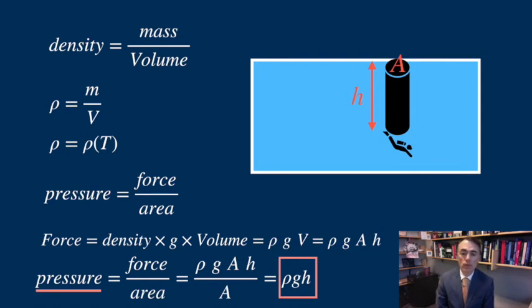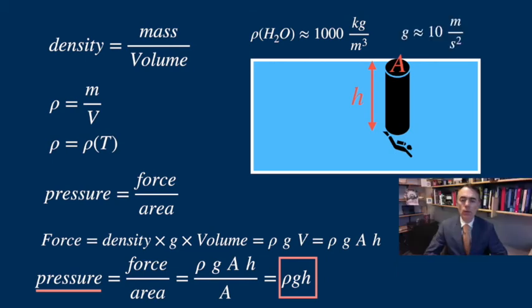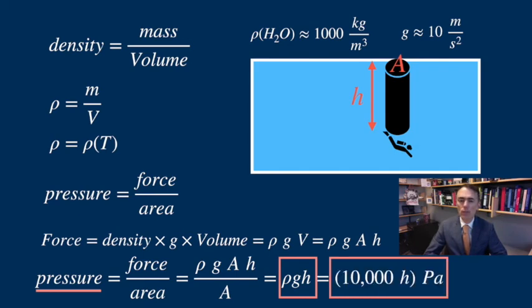Under those assumptions, the pressure increases linearly with depth. The density of water is about 1,000 kilograms per cubic meter, and g is 9.8 meters per second squared. So the pressure due to that water is about 10,000 times h pascals.